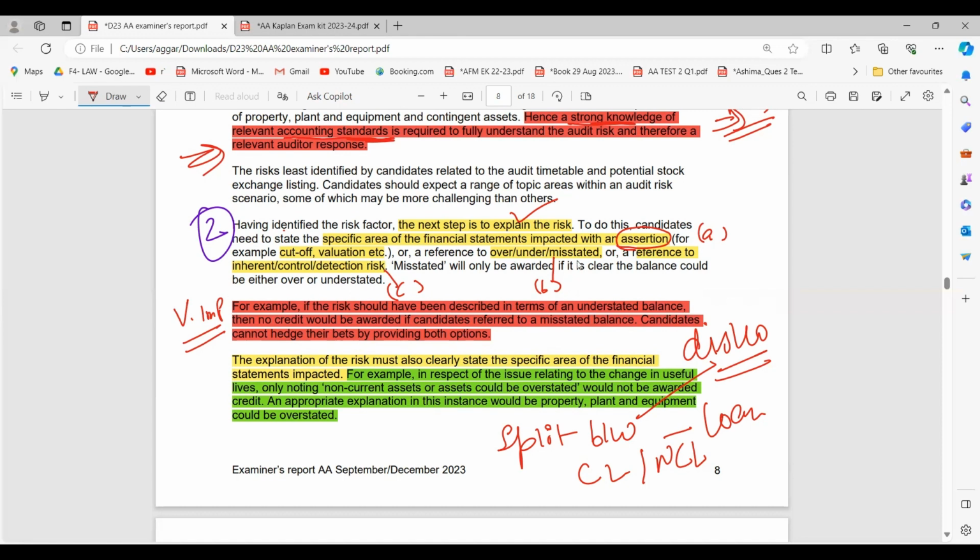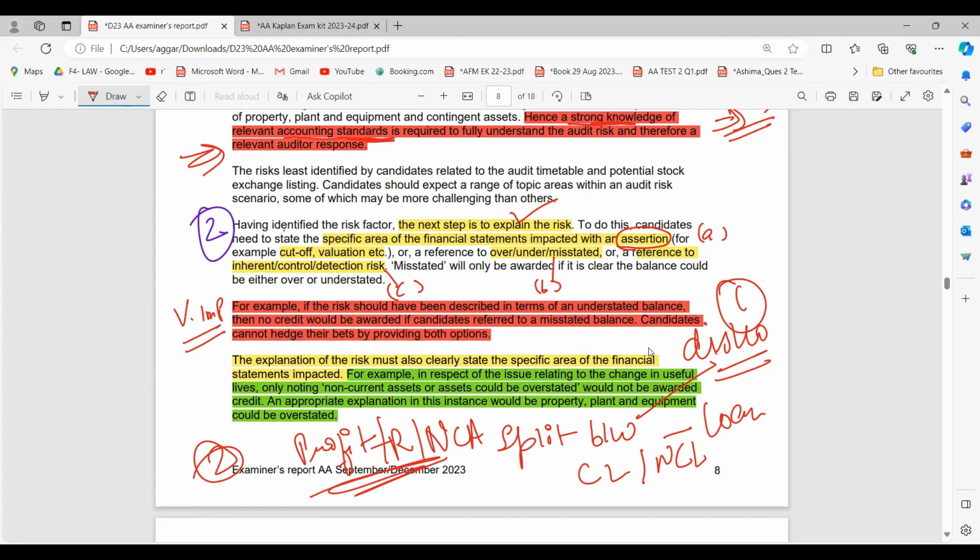Similarly, when you write overstatement, understatement, or misstatement, that also forms part of your explanation to the risk. For example, when you write that due to this, our profits can be overstated, our revenue can be overstated, our NCA can be overstated or understated or misstated, whatever. So you have to write about this. So there's an option. Either you write the assertions, or you write about the overstatement, understatement, or misstatement, or you give reference to your risks that are there.